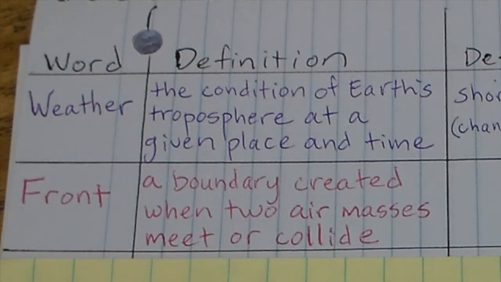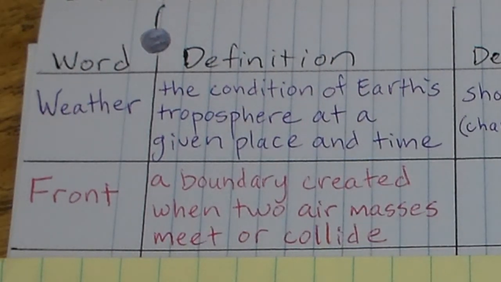And front is a boundary created when 2 air masses meet or collide.